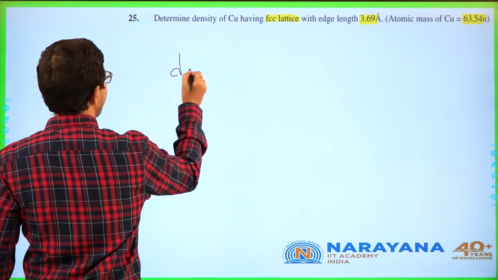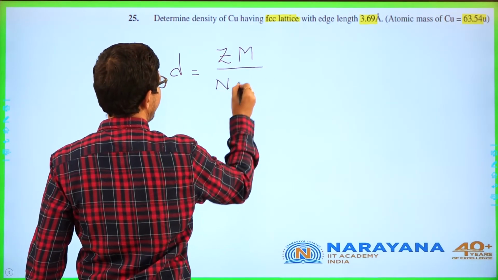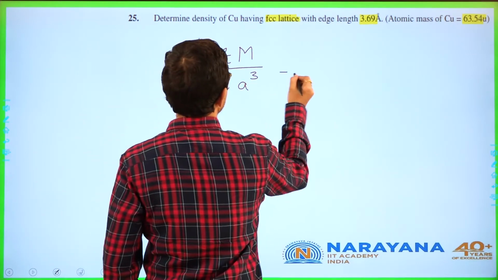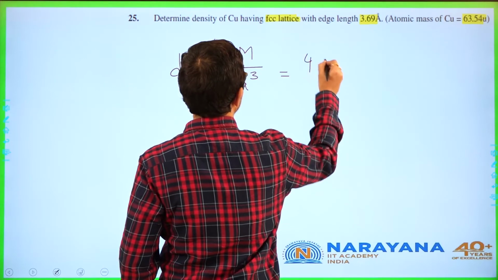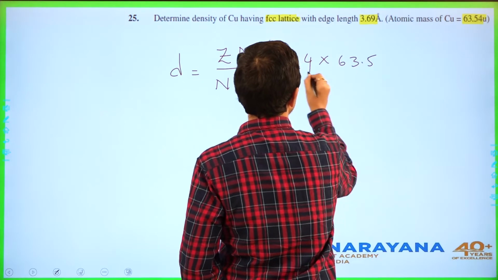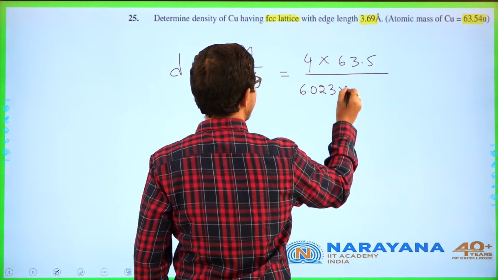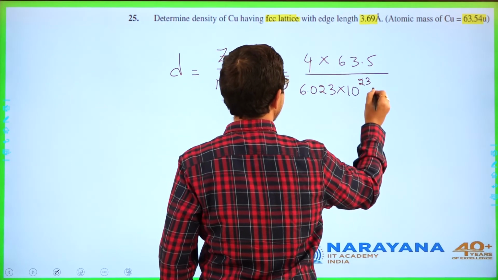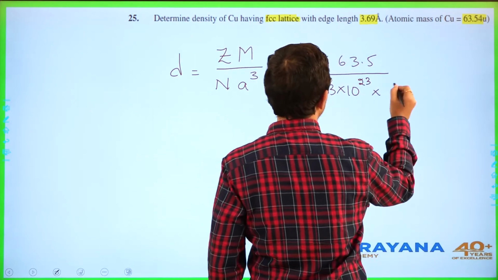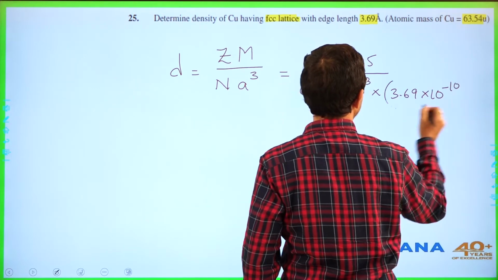So the density formula is ZM by N_A a cubed. Z is how much? 4 for FCC. M is 63.5 by Avogadro number 6.023 into 10 power 23. And here the edge length is 3.69, 3.69 into 10 power minus 10, cubed.